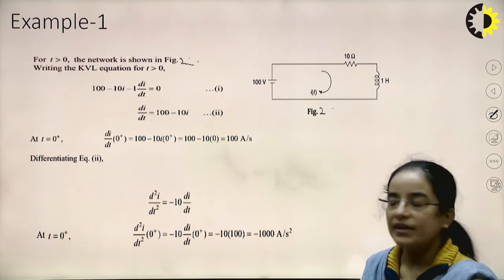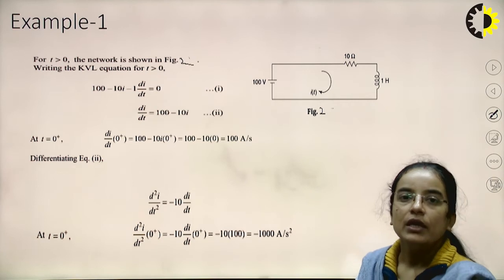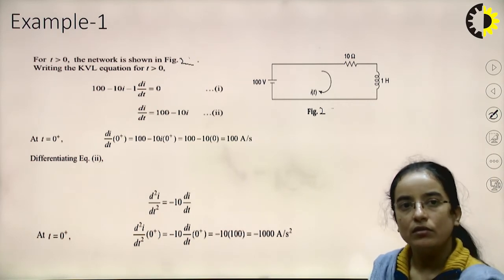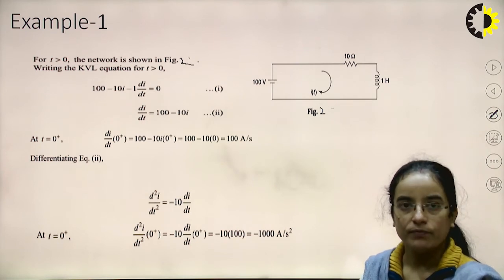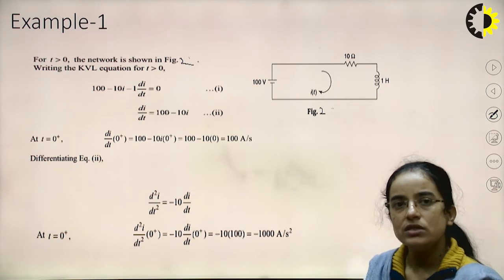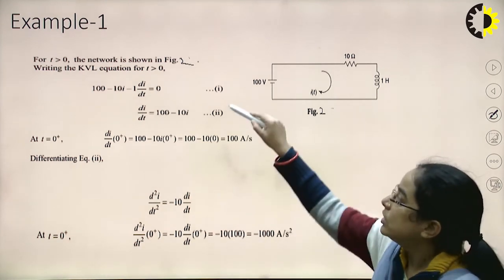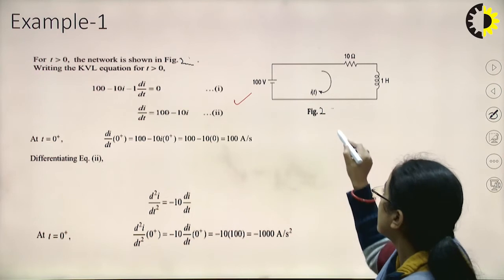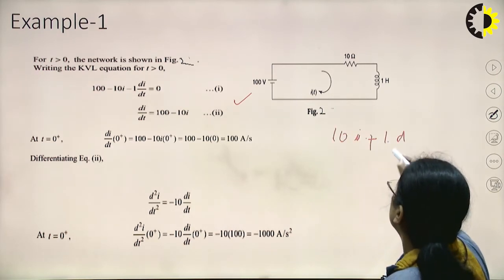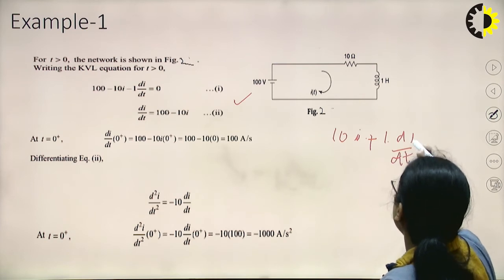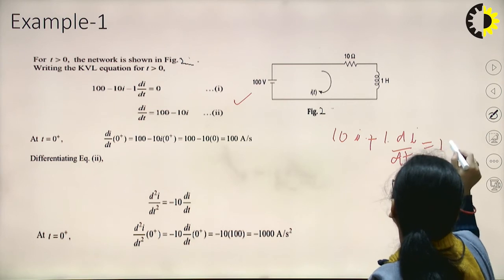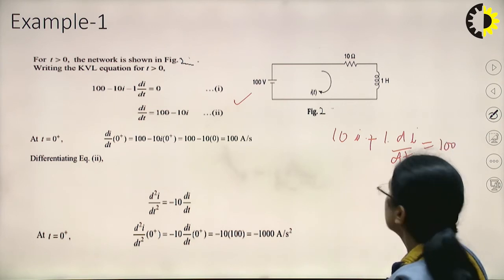So now we will write the equation. 10 into I(t) plus 1 d by dt of I, minus 100 is 0. So this is the equation. Okay, so we can write this as 10I plus 1 d by dt of I equal to 100. Okay, so we had written this.